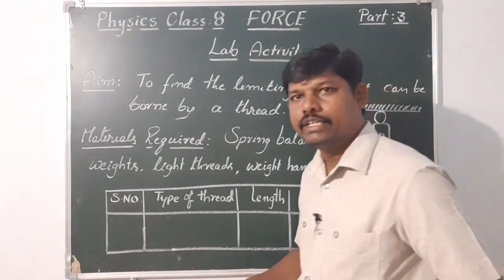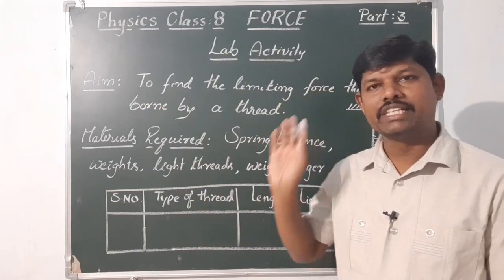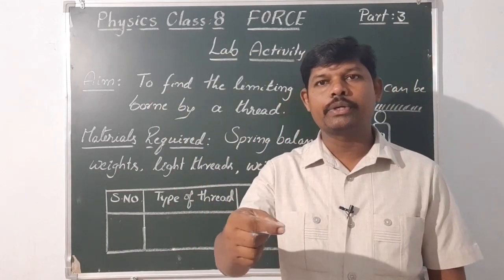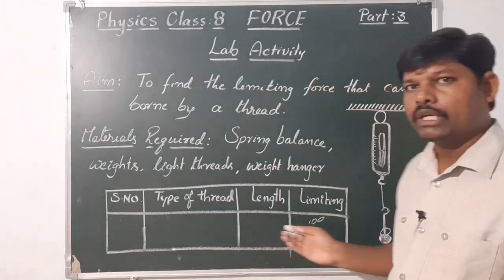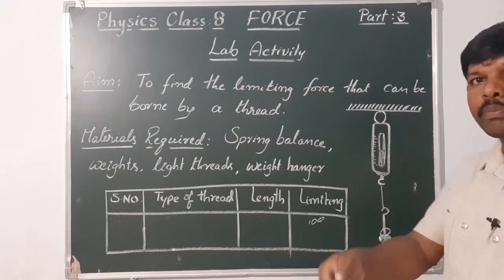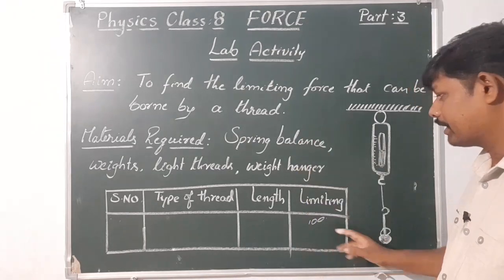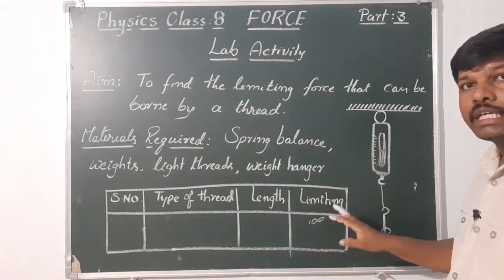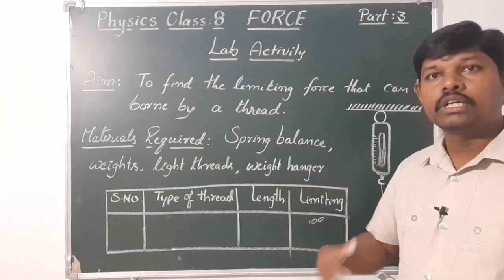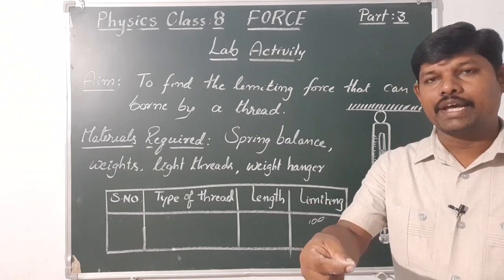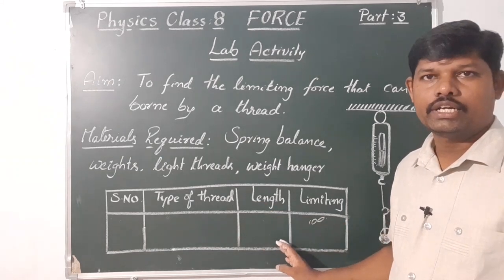After completing that, we have to do one more thing. Now separate the whole system from the ceiling, and catch it with your hand with a small limiting weight here. Then suddenly pull up, and observe the limiting force, at what limiting force the thread is broken. For all the threads, you can repeat the activity by holding with your hand. Then find out the readings and note them down in the table.